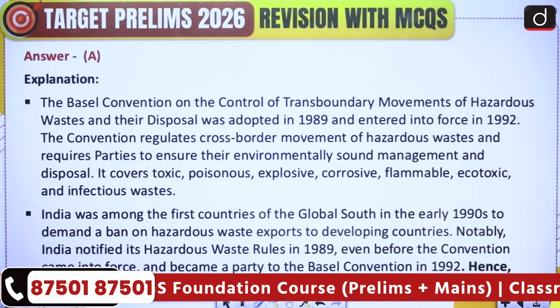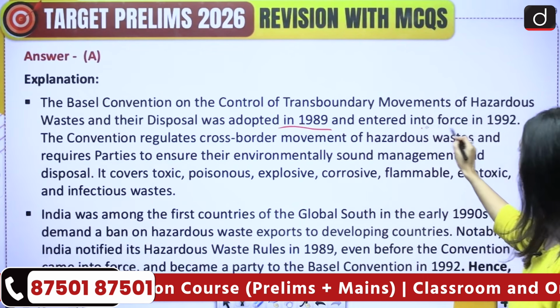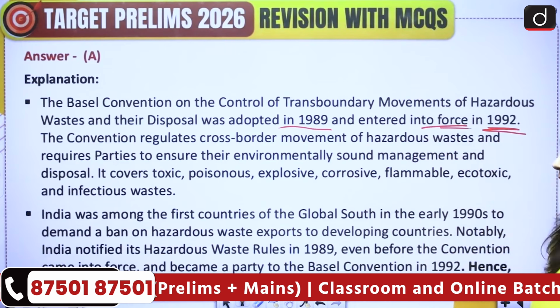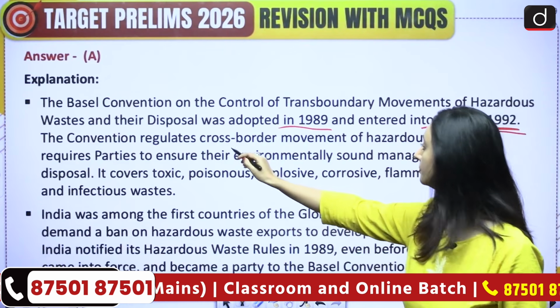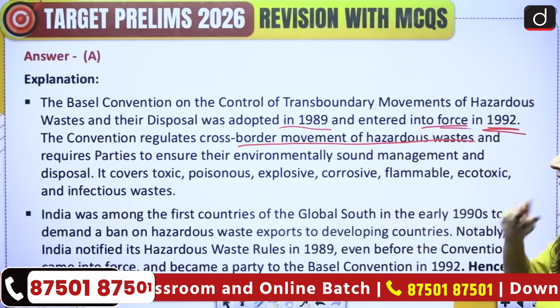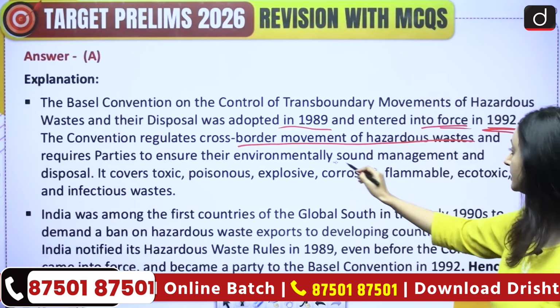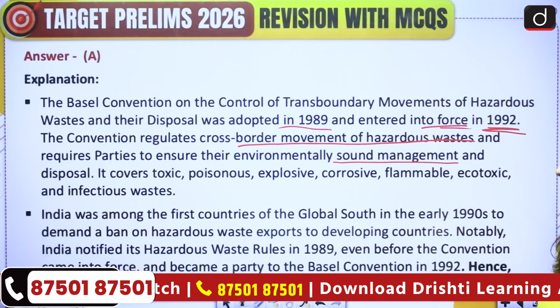Okay. So the Basel Convention was adopted in 1989, but it entered into force in 1992. What does it do? It regulates the cross-border movement of hazardous wastes and requires the parties to ensure their environmentally sound management and disposal.